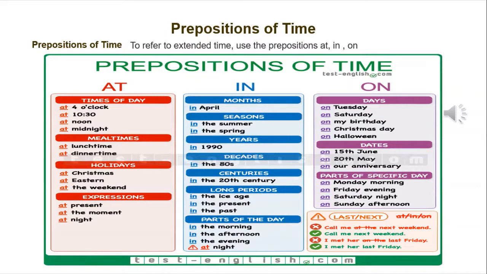And here's the exceptional use with night: at night.